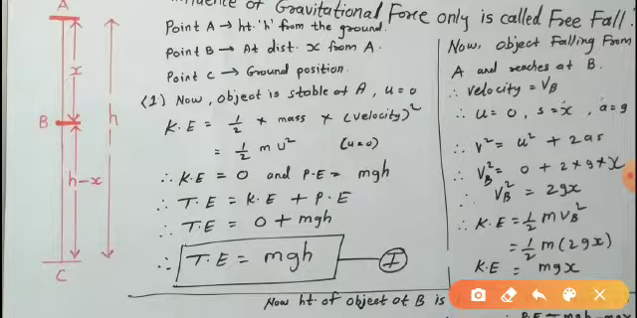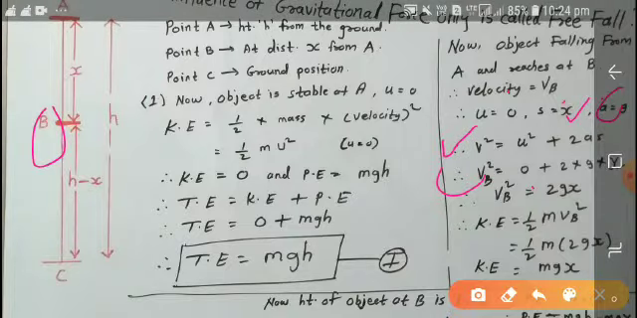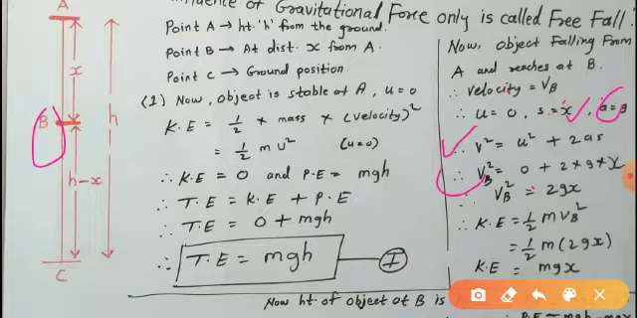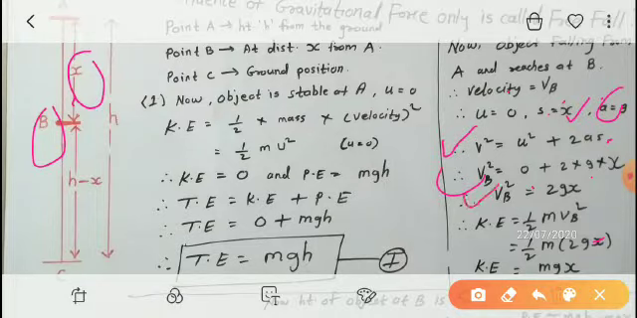Now the third equation of motion: v square is equal to u square plus 2as. At position B, we have to find vb, the velocity at B. The value of u, the initial velocity, is 0, so putting in u as 0, 0 plus 2 into a, which is g, and s is this displacement x. So 2 into g into x. Therefore vb square is equal to 0 plus 2gx, which means 2gx.